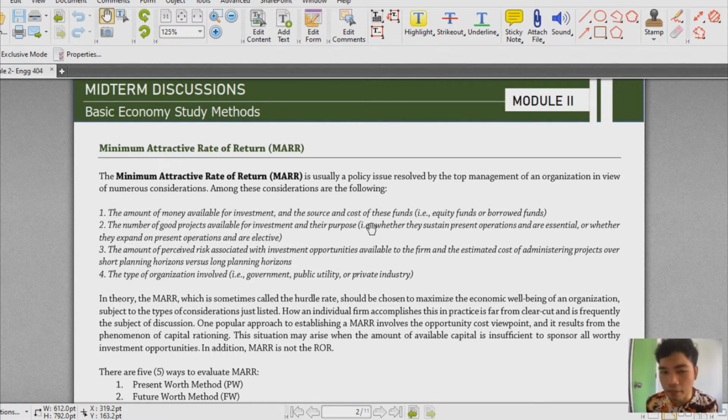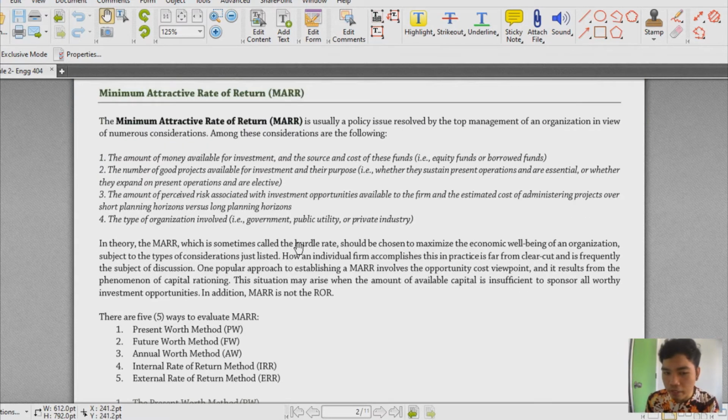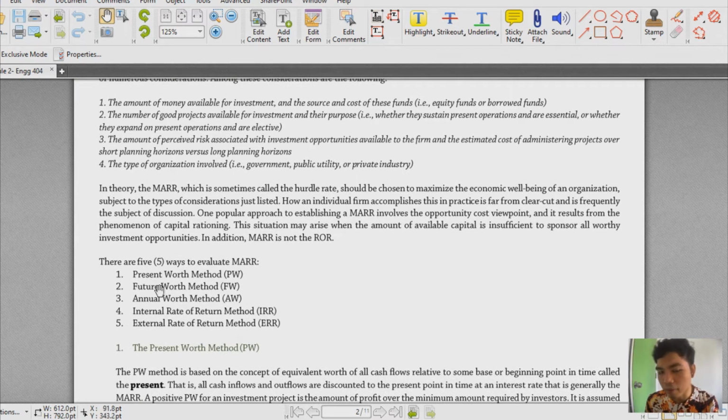economic well-being. Okay? And then we have to emphasize that MARR is not a rate of return. Though yung ating MARR something like meron dyang portion na rate of return, it doesn't mean na it is the rate of return. It's the hurdle rate kung other term ang ating pag-uusapan. And yung hurdle rate na yon is na-solve natin using these 5 methods. So yun, nabanggit ko na yun kanina, no?